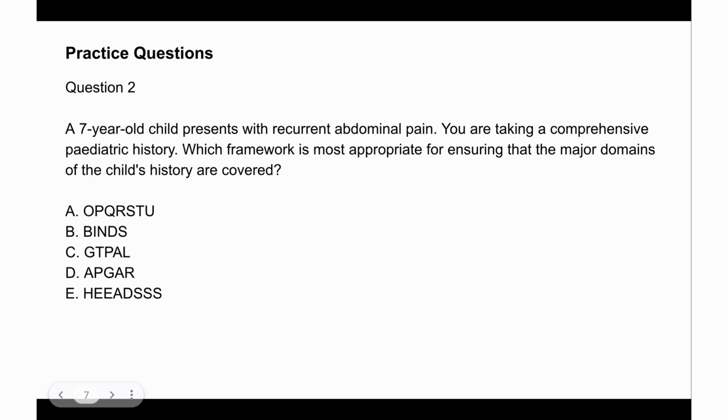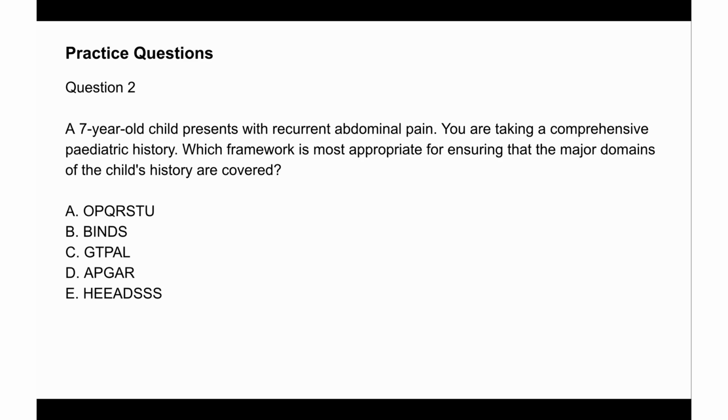A 7-year-old child presents with recurrent abdominal pain. So note the age of the child and the history of presenting complaints. You're taking a comprehensive pediatric history. What framework is most appropriate for ensuring that the major domains of the child's history are covered? For this one, you can also pause and pick an answer. Okay, so the answer here is A, OPQRSTU. So that's something that you use to explore history of presenting complaints. BINDS helps you to take a comprehensive pediatric history.